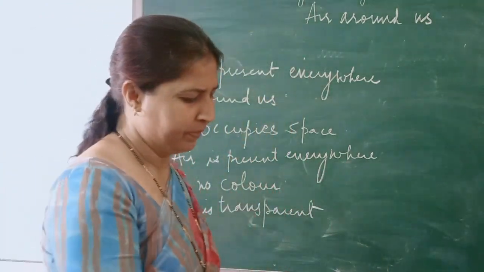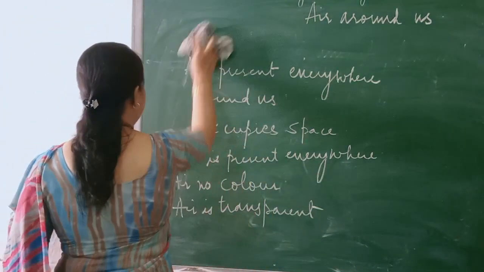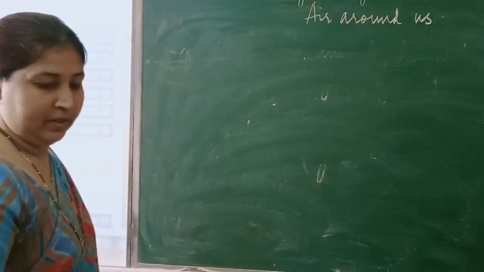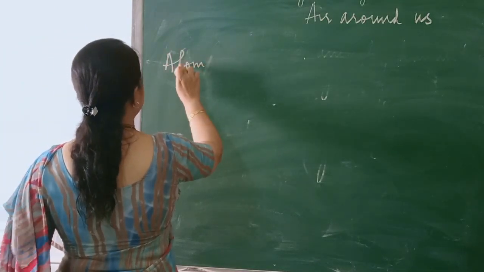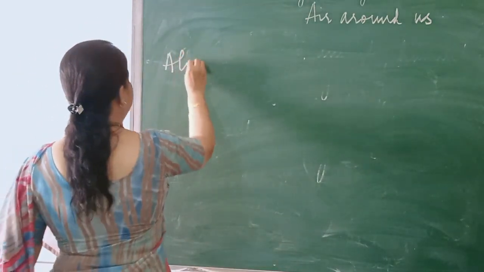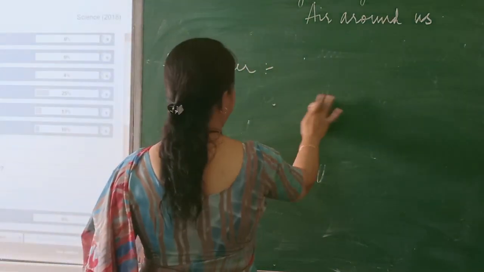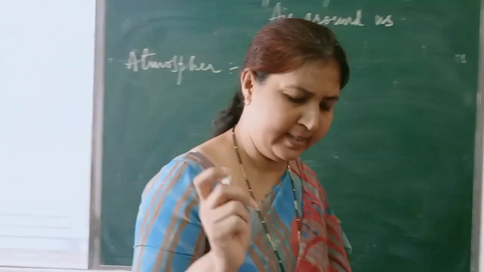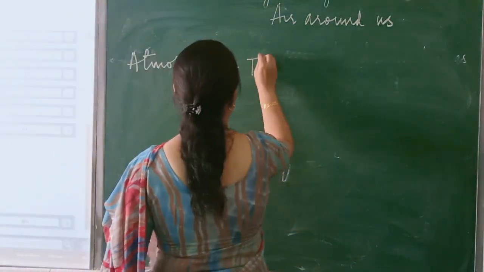Now next, let us learn about the atmosphere. What we are going to learn now? The next thing we are going to see is atmosphere. Okay, what is atmosphere? You have learned in your previous classes. What is atmosphere? A thin layer of air which is above the earth's surface is called atmosphere.